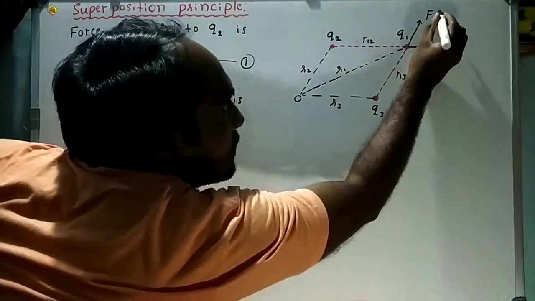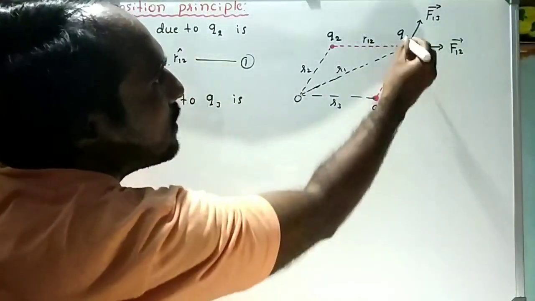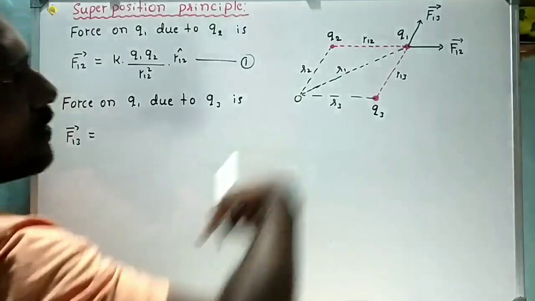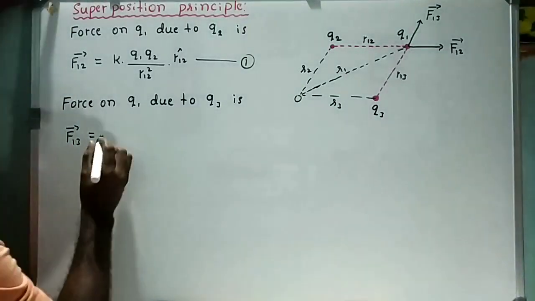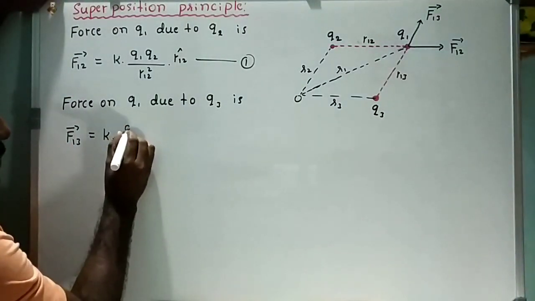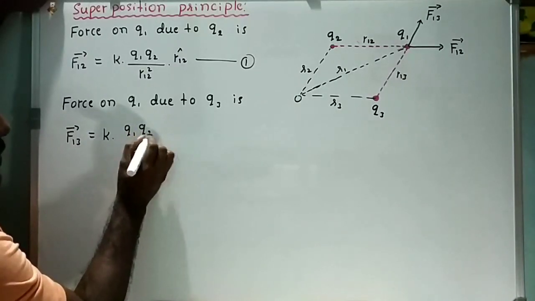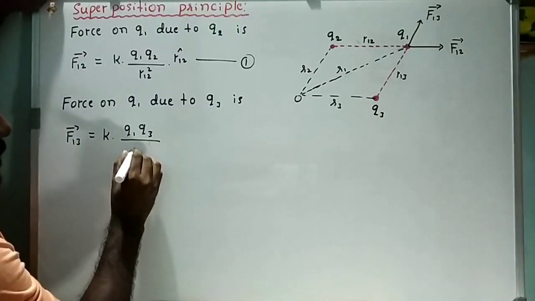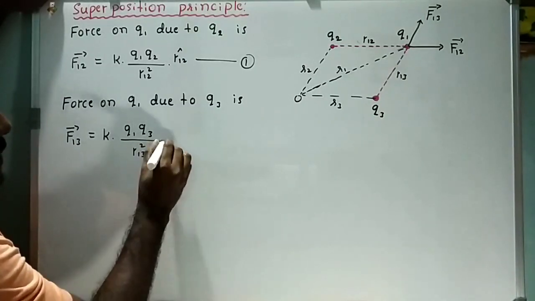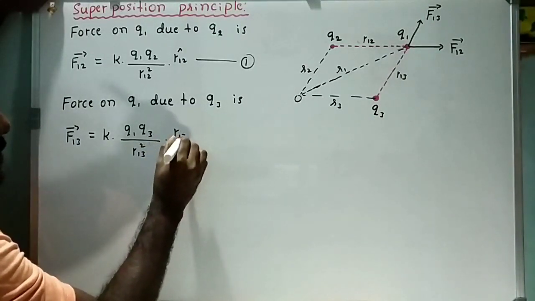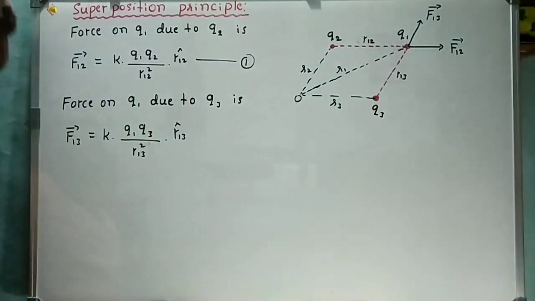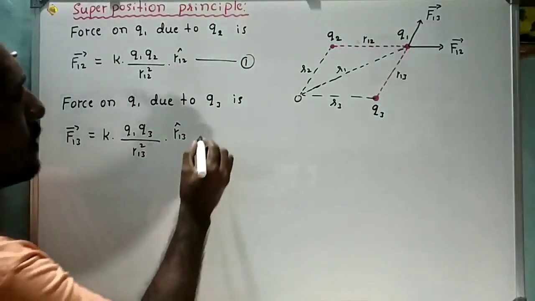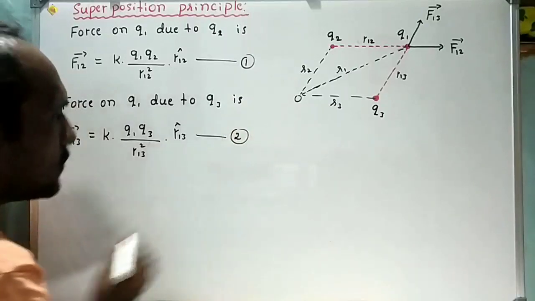Q3 is repelling Q1 in this direction because both are like charges. Vector F13 is equal to K into Q1 into Q3 divided by R13 square into R13 cap. Here R13 cap is the unit vector in the direction of Q3 to Q1, called equation 2.